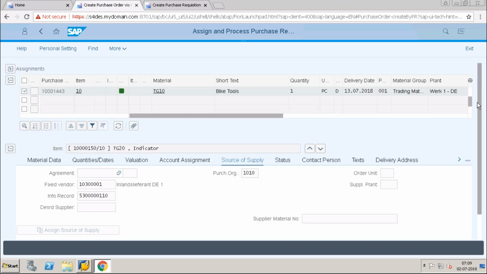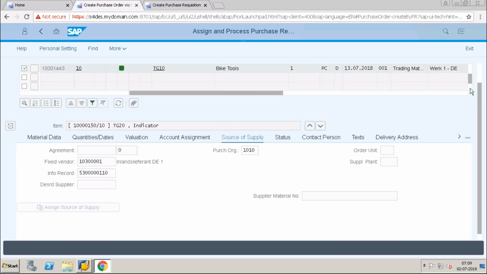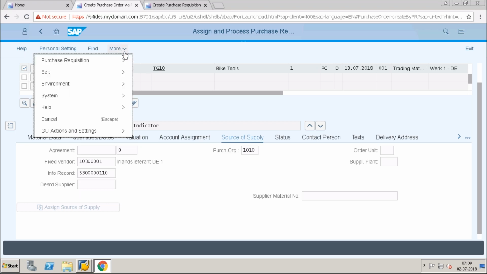Here we have an option for multiple purchase orders, where we create a purchase order with multiple purchase requisitions. I have chosen this one, which I created today. I can go here and process.